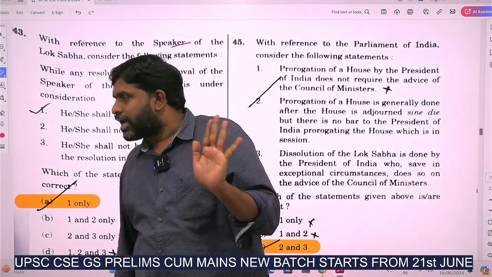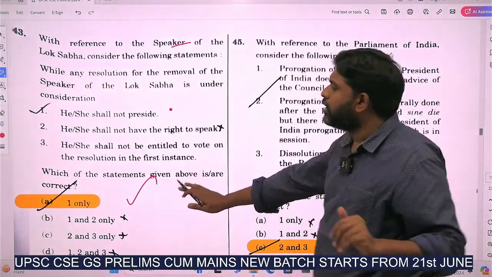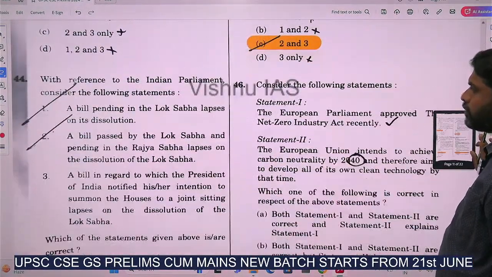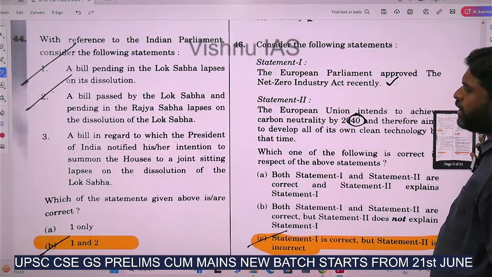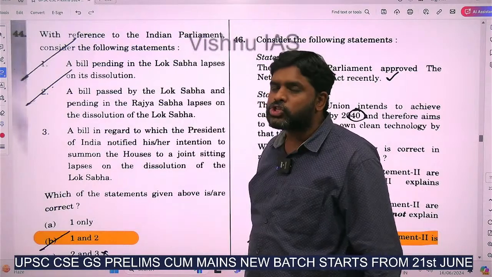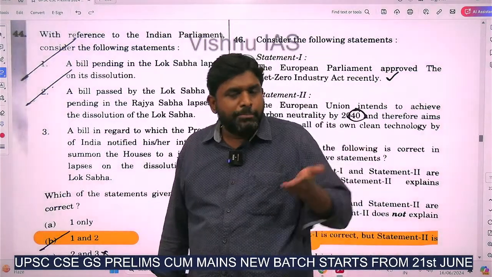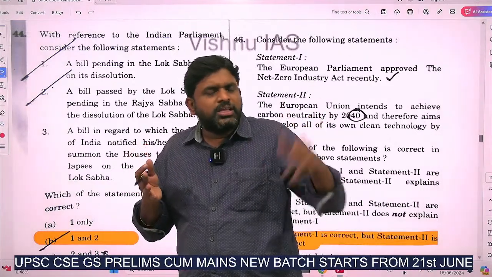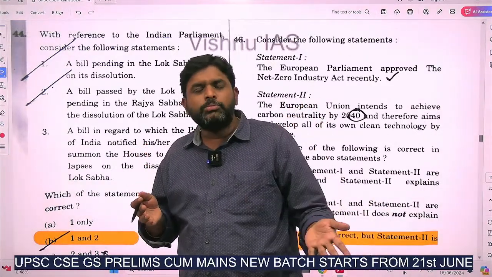Yes, Sanjay Balaji, thank you. Answer is 1 only. Then 44th question. With reference to Indian Parliament, a bill pending in the Lok Sabha lapses on its dissolution. Yes, a bill pending means Lok Sabha didn't pass it. Lok Sabha dissolved, then the bill also will lapse. Another bill should be placed into the House.